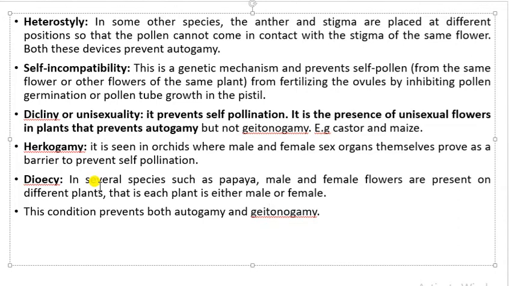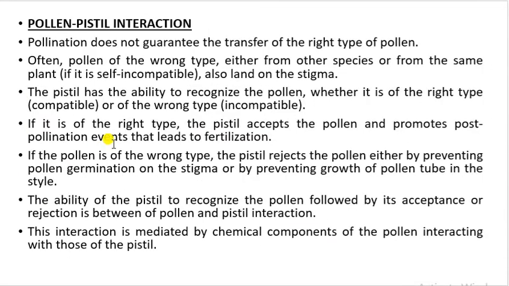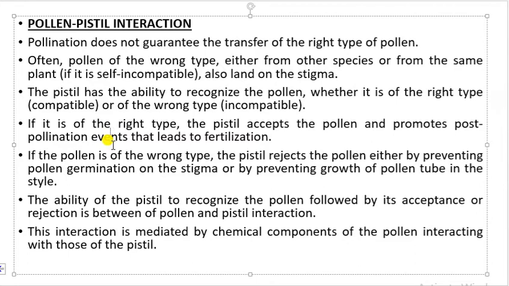Now moving towards another topic, that is known as pollen-pistil interaction.